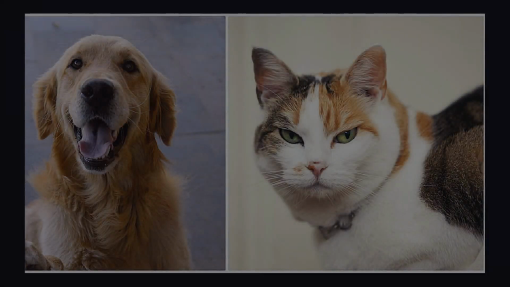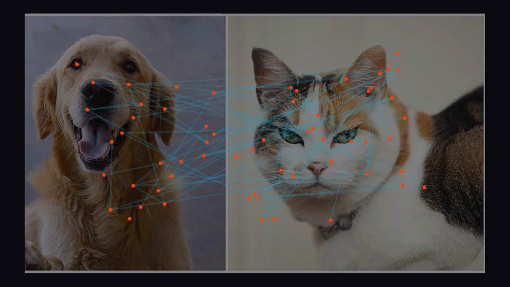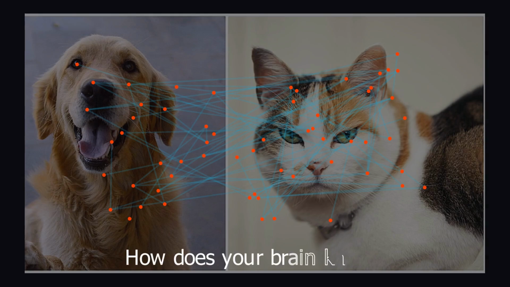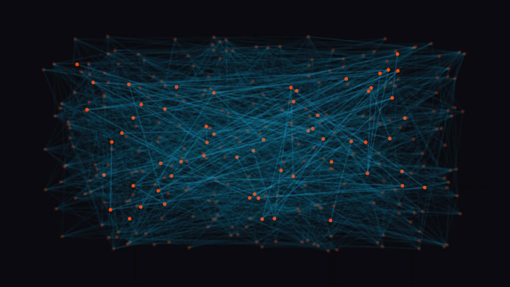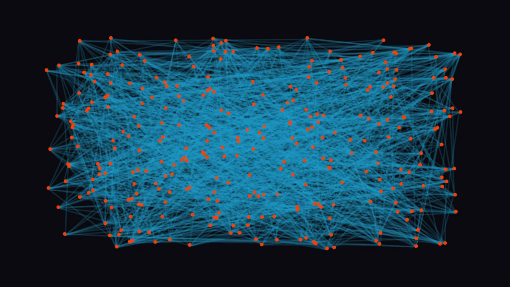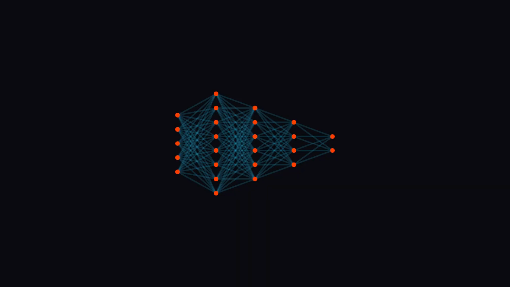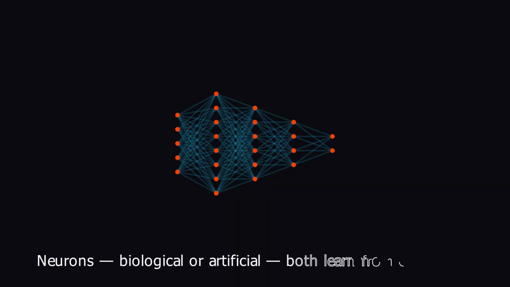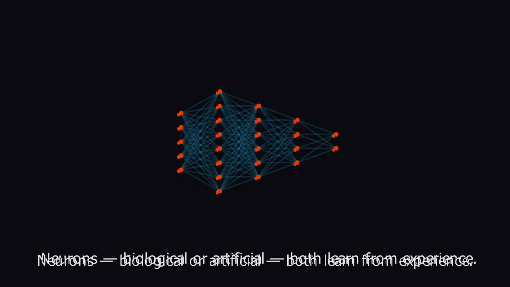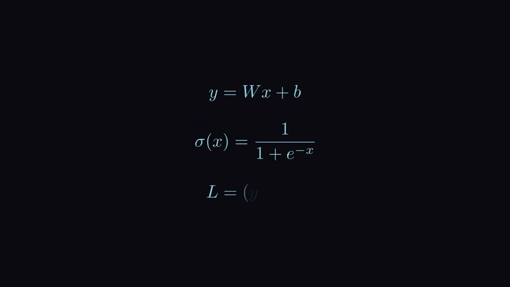If I asked you to look at this image and tell me whether it's a cat or a dog, your brain answers before you even realize it. But here's the fascinating part, how does your brain know that? Somewhere inside your brain, billions of neurons are firing, adjusting, and learning from years of experience, just like a deep learning model. At its core, a deep learning model is nothing more than math, but math arranged in a way that mimics how we think.